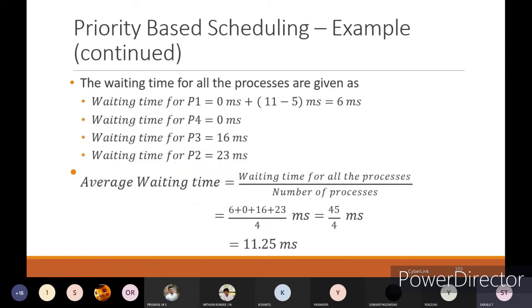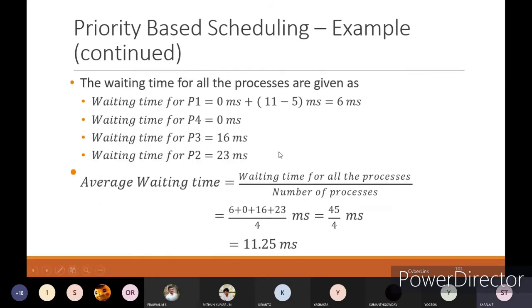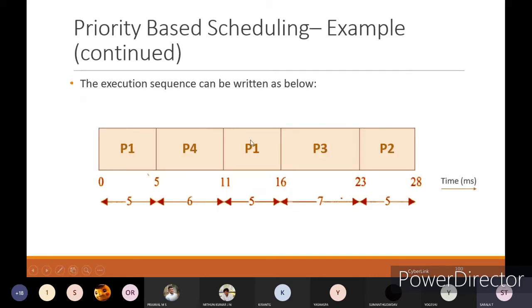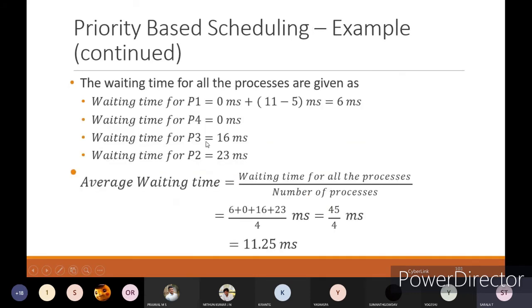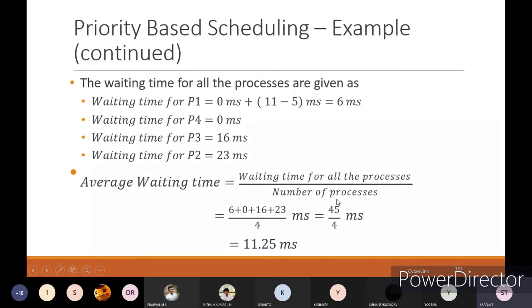And you can see the waiting time for the processes. For P1, 11 minus 5 is 6 millisecond. Waiting time for P4 is 0 because it has the highest priority. As and when it got into the ready queue, it will execute. And P3 is 16 millisecond, and P2 is 23 millisecond. That is your waiting times.